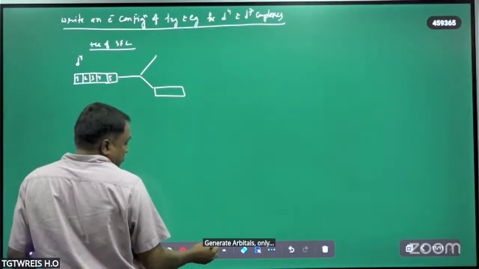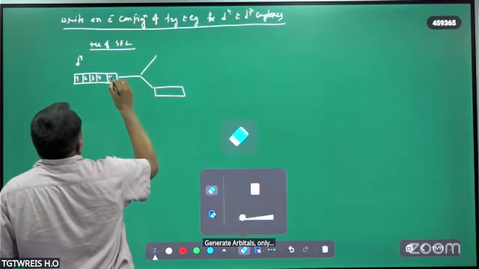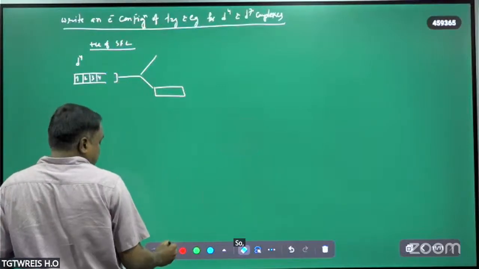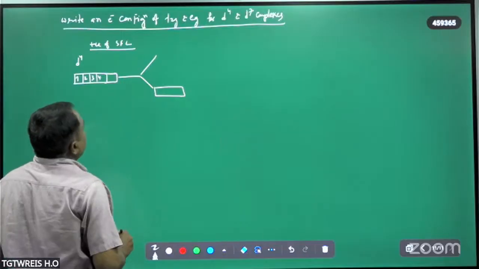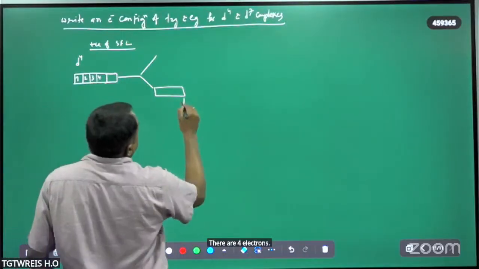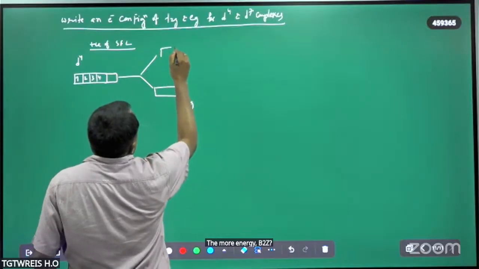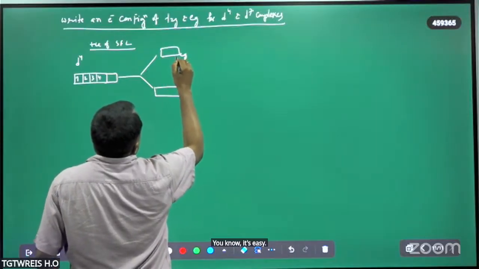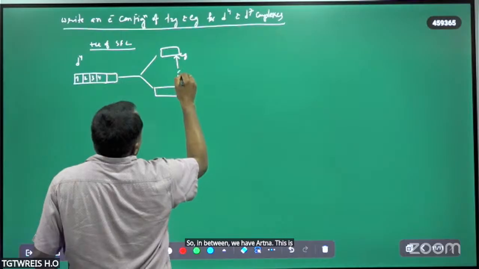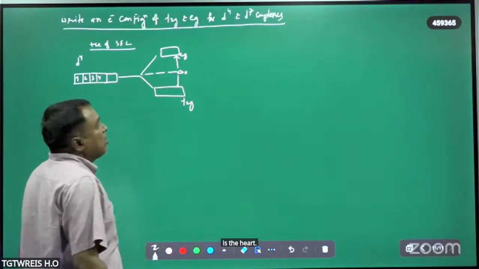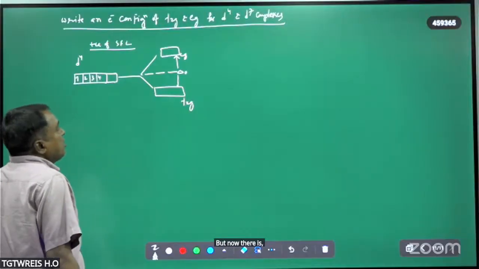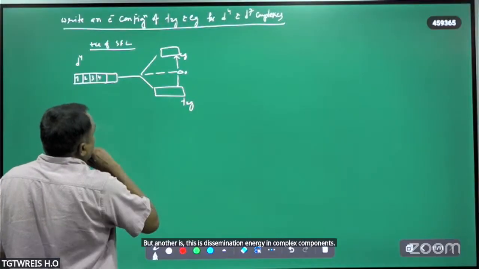Only 4 electrons. The lower energy T2g, the higher energy Eg. In between we have delta naught, which is the crystal field stabilization energy in complex compounds.